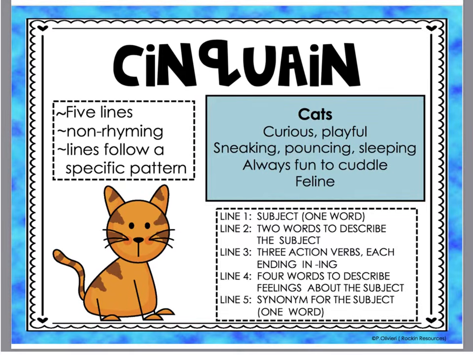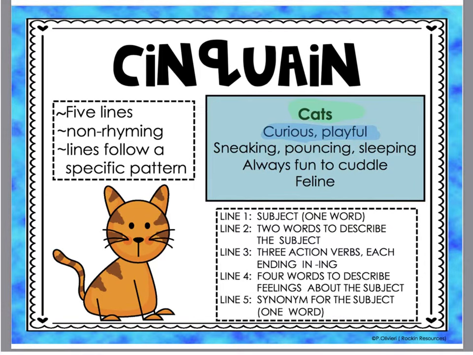So the first line is the subject of your poem. This poem is all about cats. The next line is 2 words to describe the subject. So to describe cats, they said curious and playful. So you're going to think of 2 adjectives to describe your main subject.